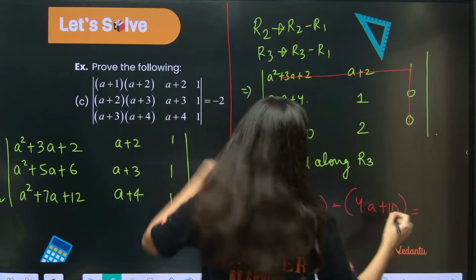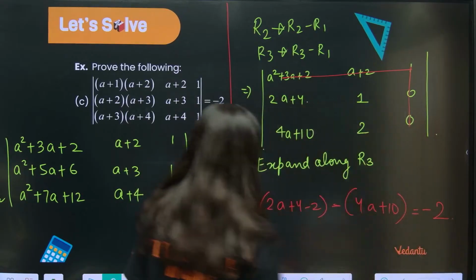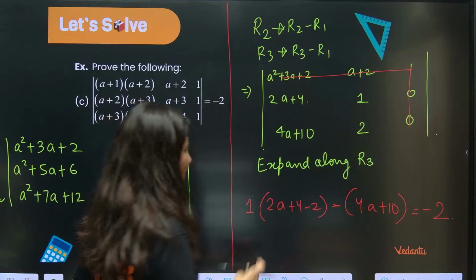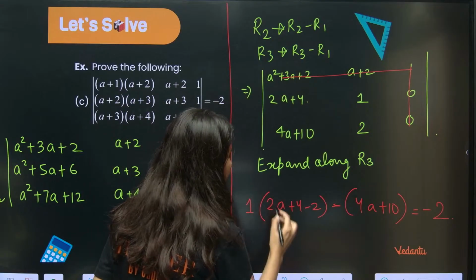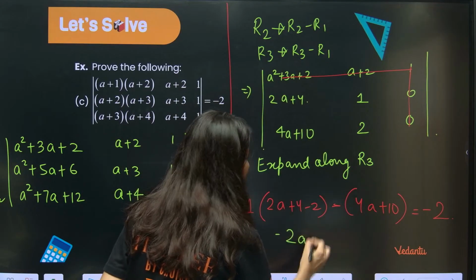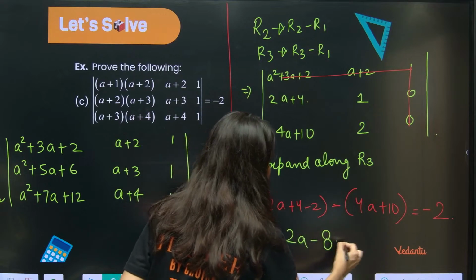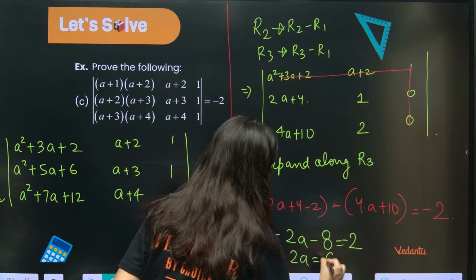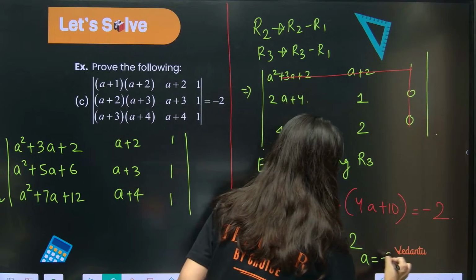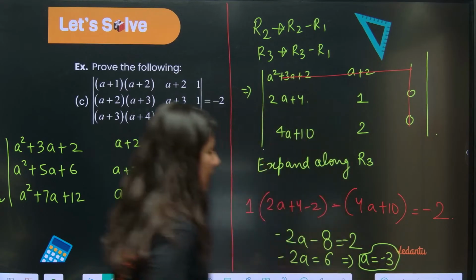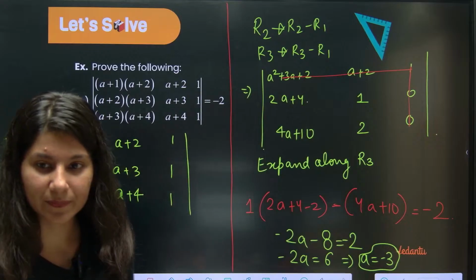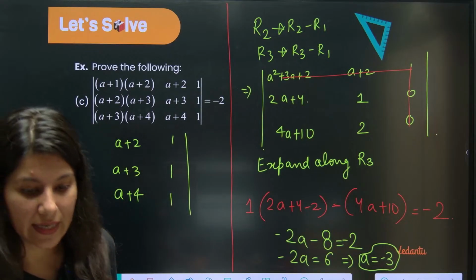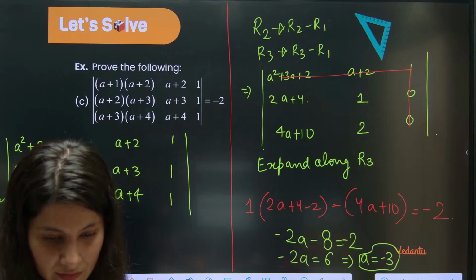And this is going to give you what? Minus 2, and you just need to tell the value of a. So this is 2a plus 2. So 2a minus 4a minus 2a, and 2 minus 10 minus 8 is equal to minus 2. So minus 2a is equal to what? 6. a is equal to minus 3. a is nothing but minus 3. a is minus 3. Everybody?